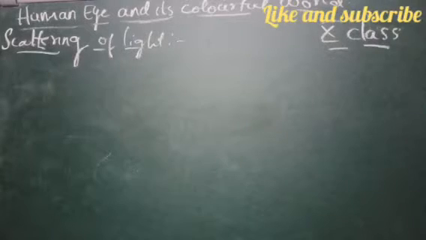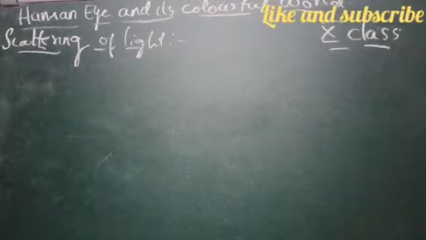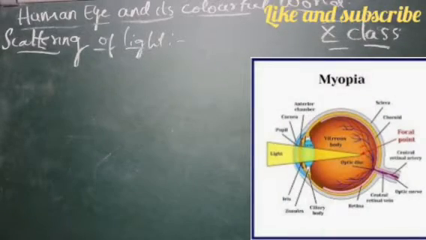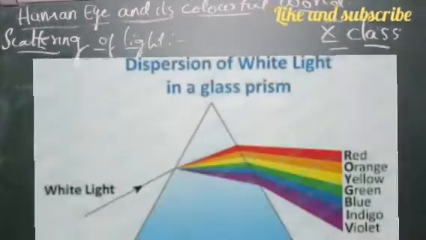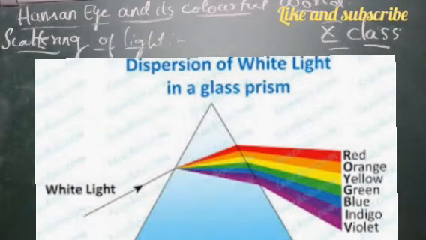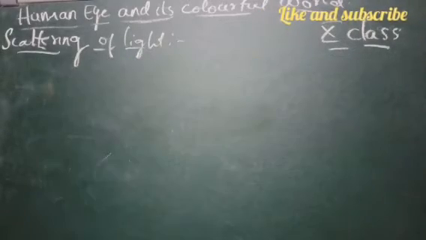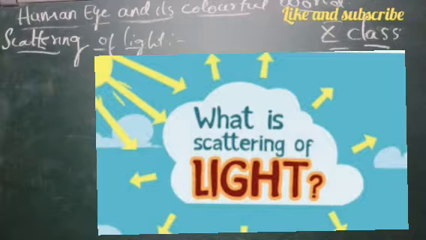So we have learned in our previous class about the defects in vision, and we learned that there are three types of defects in vision: myopia, hypermetropia and presbyopia. And we have also learned about the dispersion of light through a prism, right? So in today's class we'll be learning about the scattering of light.